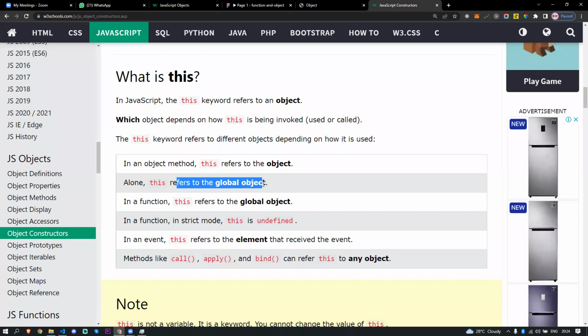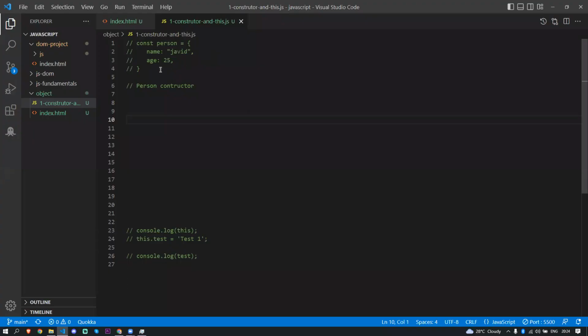That is the window. But if I call this inside some object, that is going to look for the object only. I will give you that example. So this only. I don't want any more from here. So here what I'm going to do,